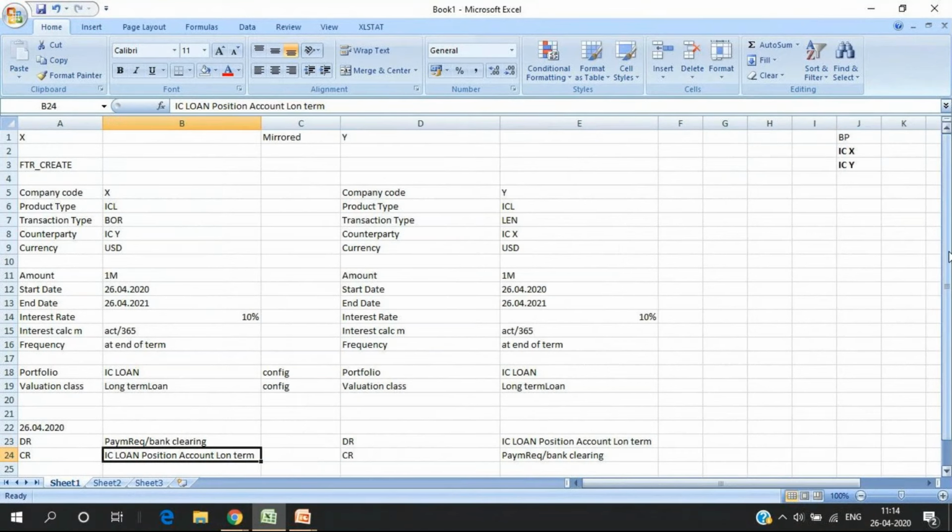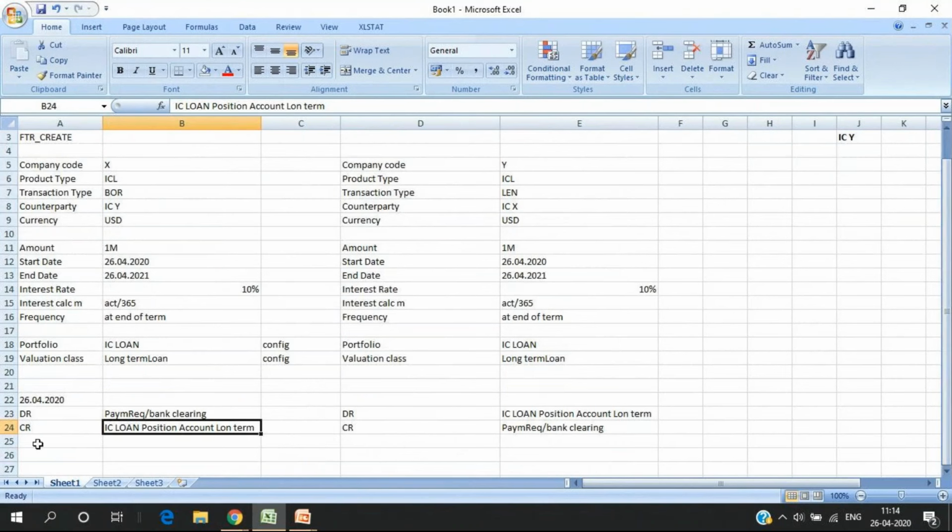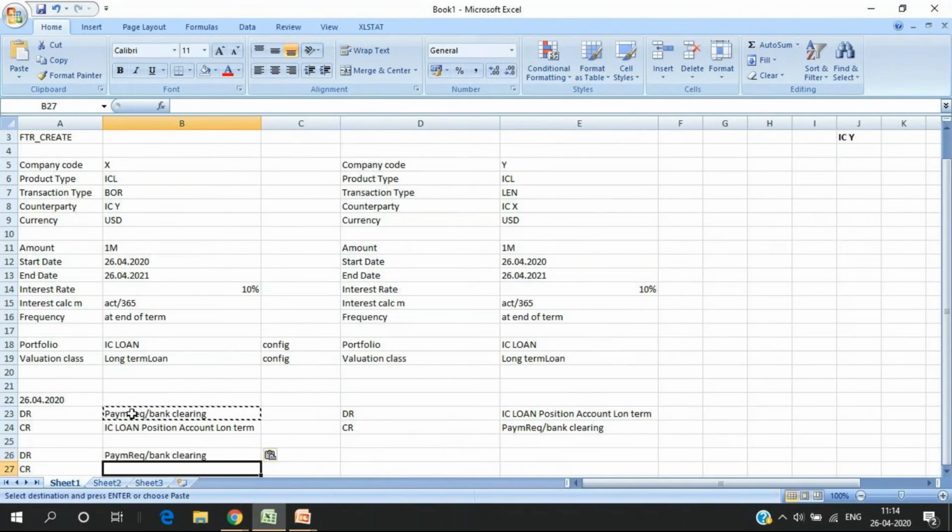Now, assuming the payment is done and you have received the bank statement also. So again, when you receive the bank statement, important part. I am not covering the F111 scenario just to keep it short. We have limited time, but in between there will be one posting, which is payment request to bank clearing, and then bank clearing to main cash. Here is the main cash account.